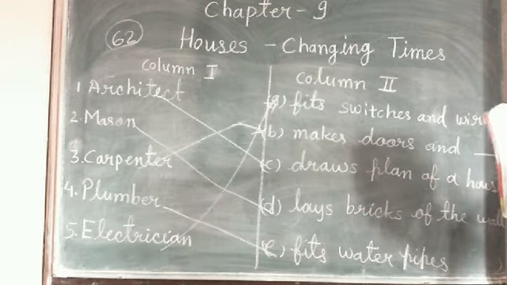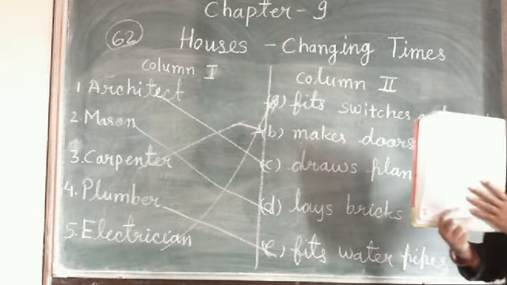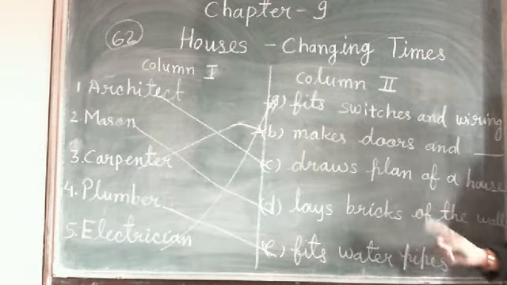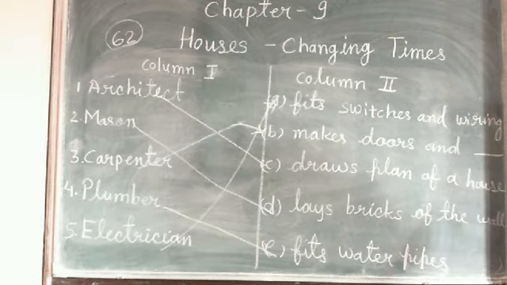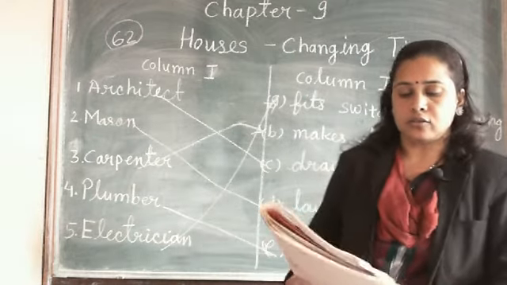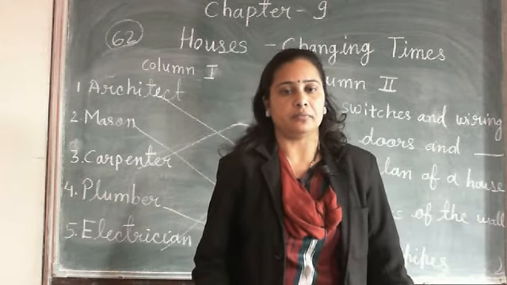All the things are given in your textbook. Book exercise completed here, student. Chapter number 9, Houses Changing Times. Question number A: in this lecture we completed question number A, take the correct option. Now after that, question number B: write true or false. Now the question number C is match the column.